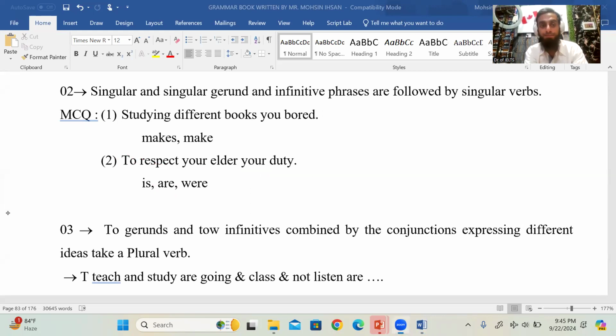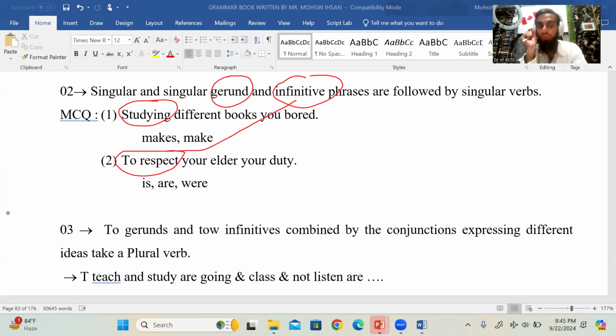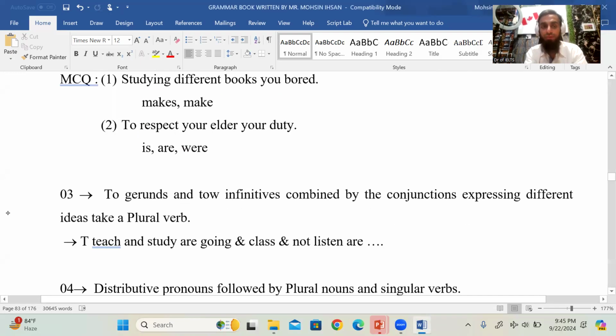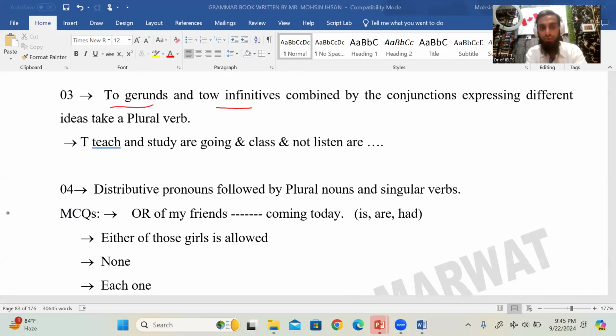Next thing is, if the gerund is one, or the infinitive verb is one, then the verb is singular, with S or ES. And if these are two in number, then we use plural verbs. For example, two gerunds or two infinitives combined by conjunctions expressing different ideas take a plural verb. This is just an explanatory definition. We can say two gerunds or two infinitives will have plural verbs.